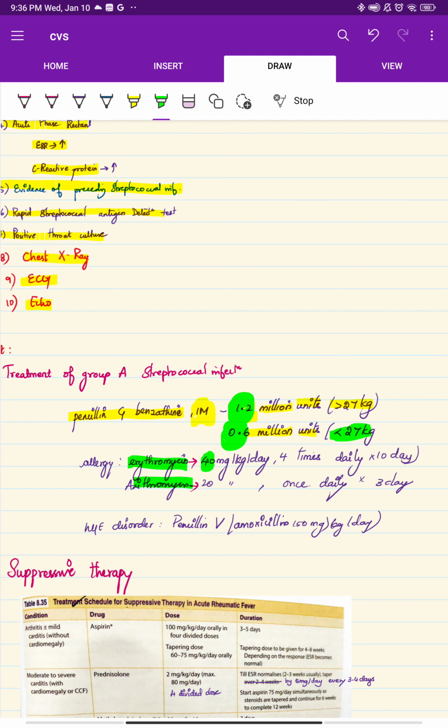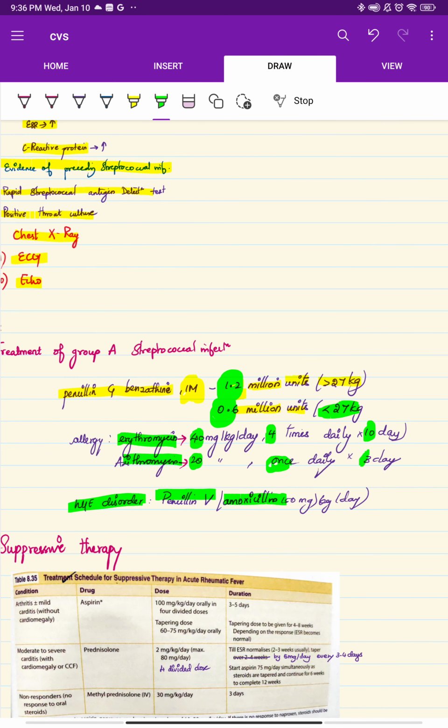Erythromycin is 40 mg per kg, 4 times daily for about 10 days. If you are giving azithromycin, 20 mg per kg is given once daily, and for 3 days alone. If the patient has any hemorrhagic disease, you should give amoxicillin or penicillin V. Here actually we are giving penicillin G, but there we give penicillin V.